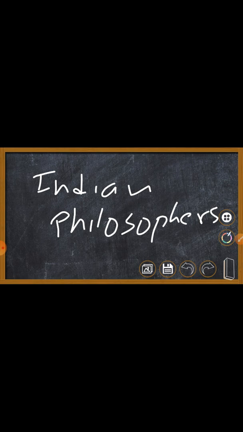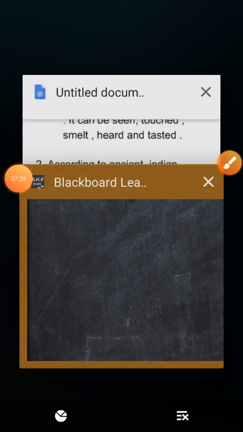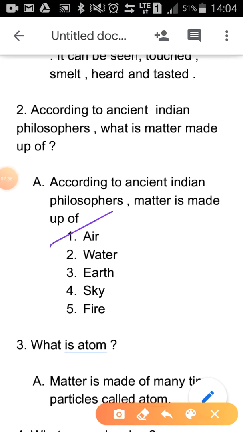So what did they say? According to them, matter was not made up of atoms. If you would have given them a brick, they wouldn't say that it is made up of atoms. What would they say? They would say that it is made up of air, water, earth, sky and fire.